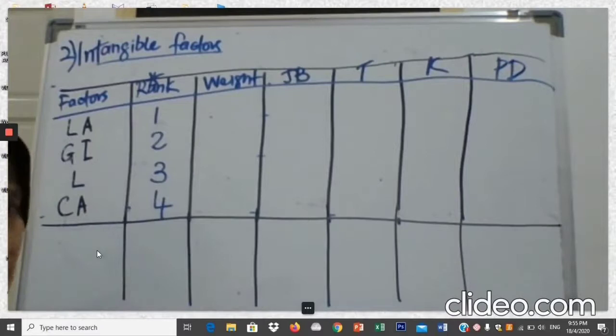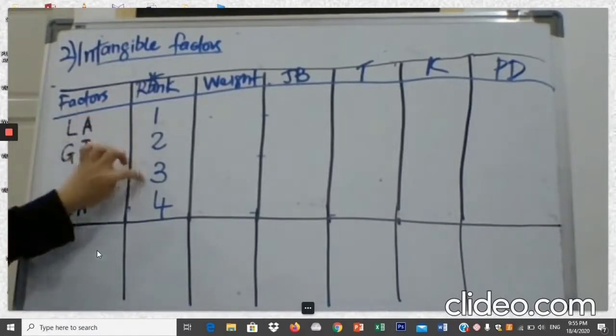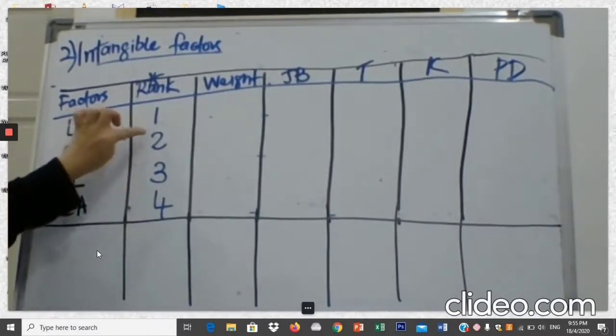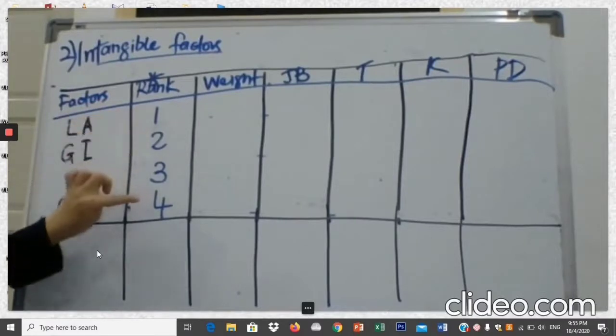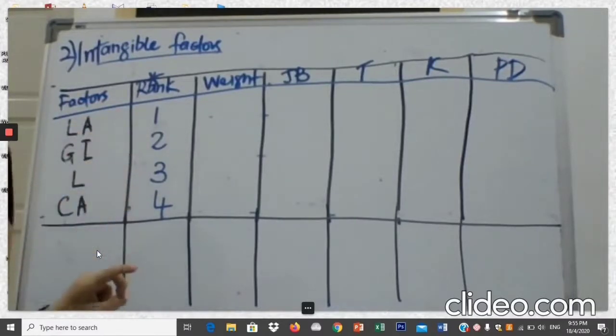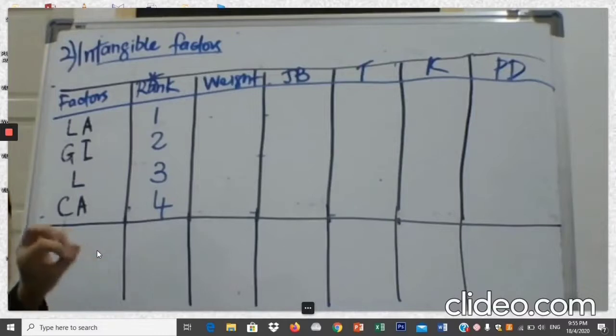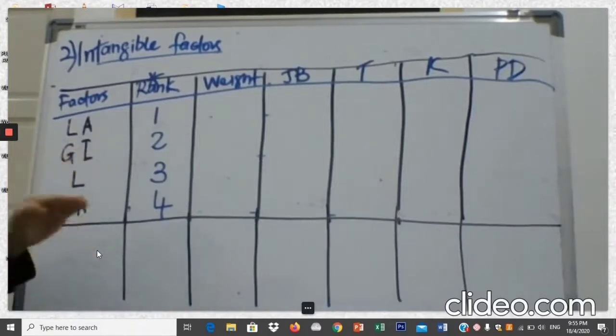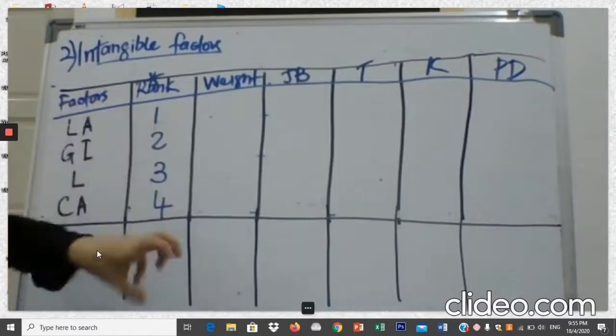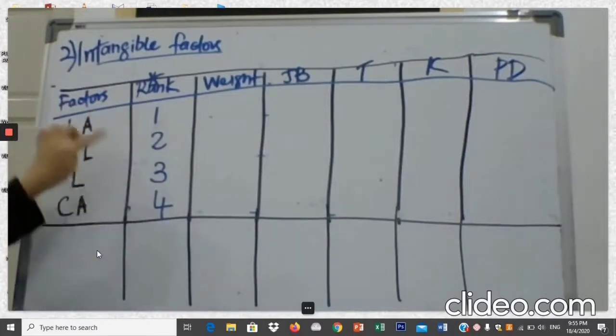The sentence here does not give you these numbers, but it arranges the factors for you in terms of rank of importance. This sentence arranges the 4 factors for you: which is the most important, second, third, and also the least important. Then you have to convert that sentence into numbers.